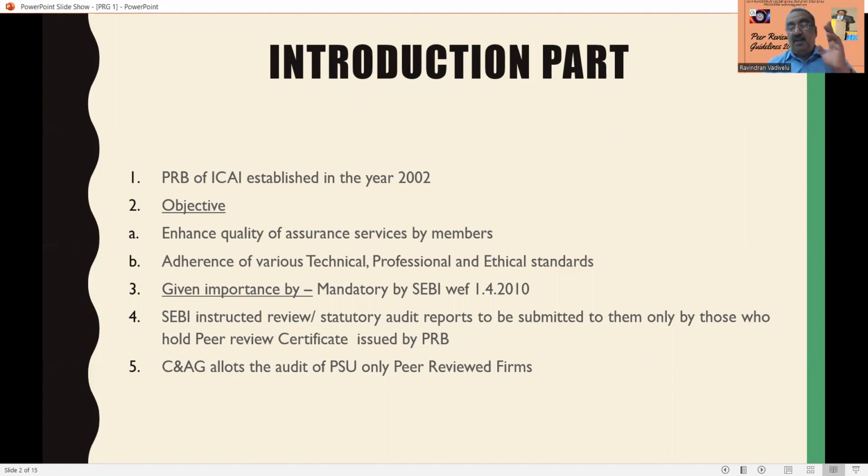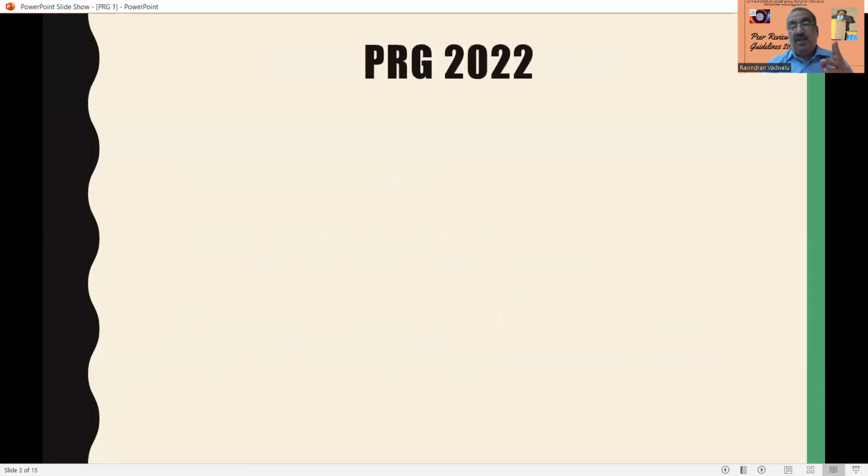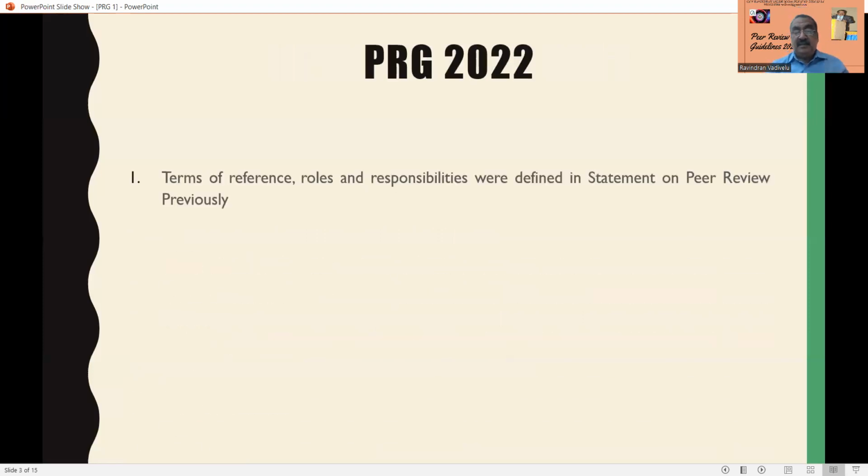They have to submit the audit reports. That is, all the listed companies' certificates and reports have to be submitted only by a firm holding a peer review certificate. Now, C&AG also started to allot the audit of public sector units only to peer review firms. So the peer review firms have gained importance through the Peer Review Guidelines of 2022. Previously, the terms of reference, roles, and responsibilities were defined in the Statement on Peer Review.